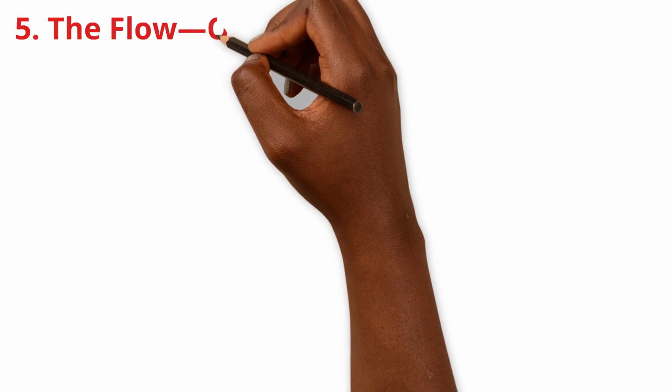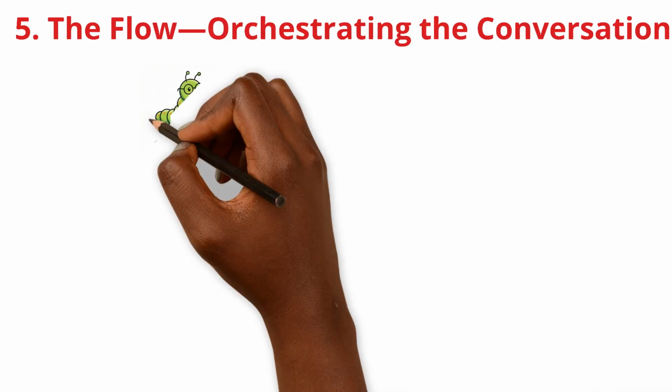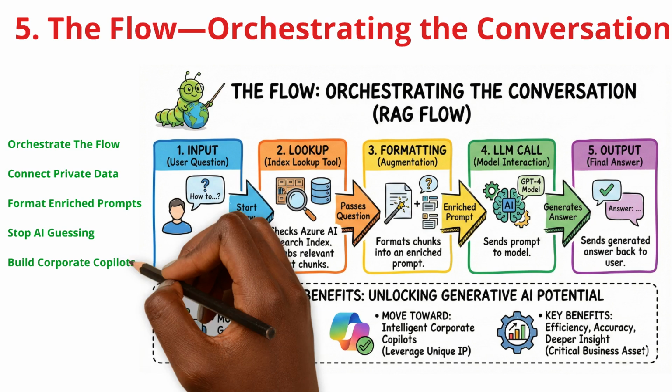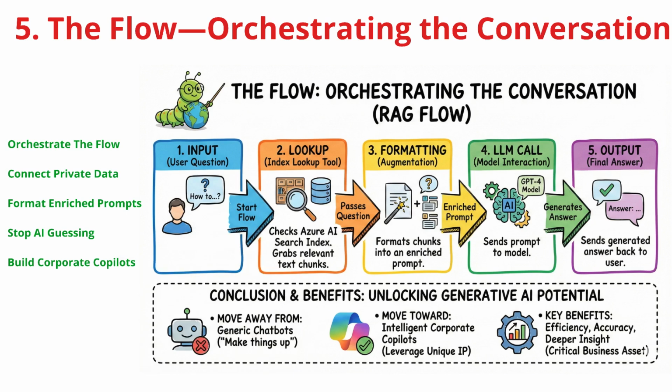If the data index is the library and the LLM is the scholar, the prompt flow is the handshake that introduces them. In Azure AI Foundry, this flow acts as a visual blueprint that orchestrates the entire conversation. It begins with the input, capturing the user's question. This triggers the index lookup, which grabs specific, relevant text chunks from your secure database.